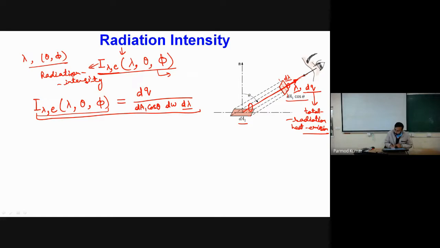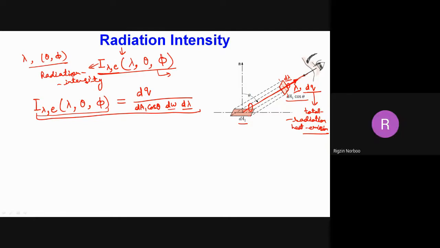but equal to total radiation heat emission from a surface divided by the area of the surface which is normal, or projected area of the surface which is normal to the direction at which the ray is moving out, divided by solid angle and divided by some small interval of wavelength, which is actually around the wavelength lambda. This is the definition of it.